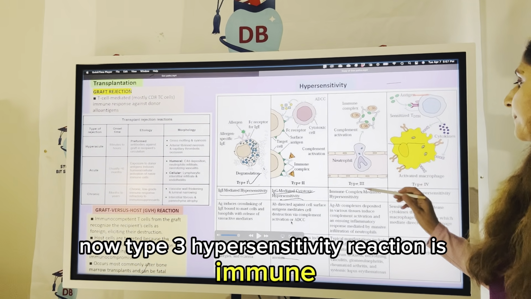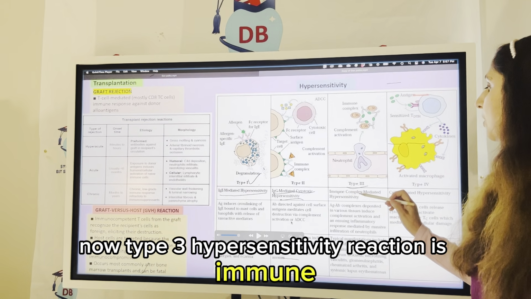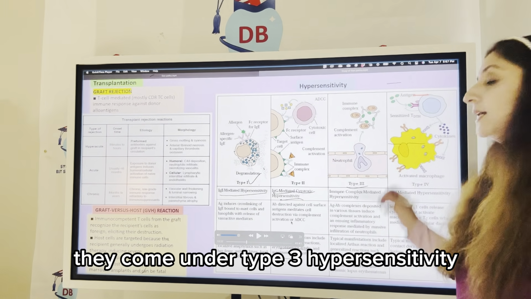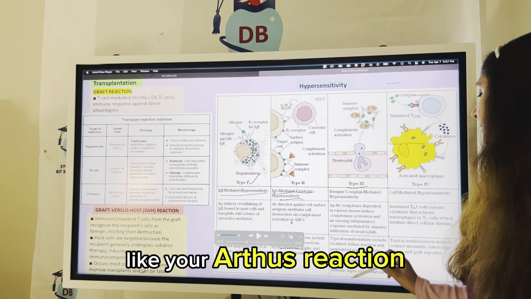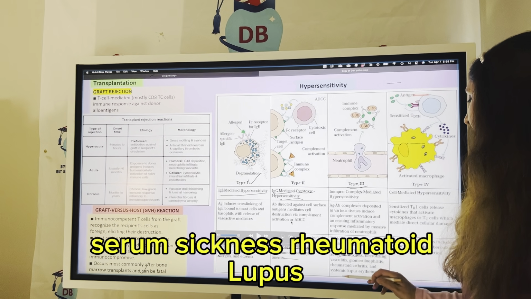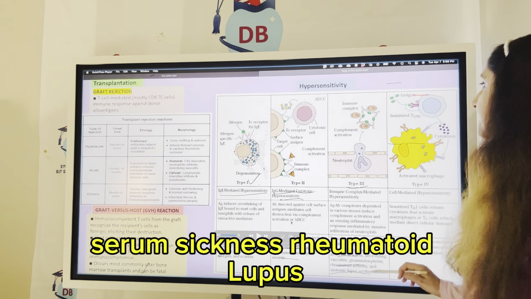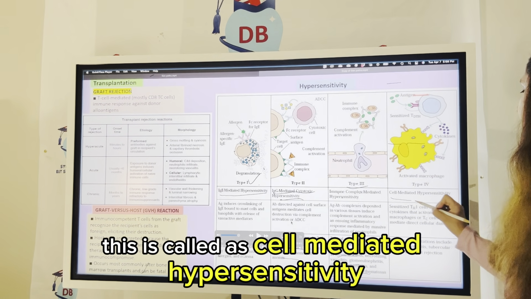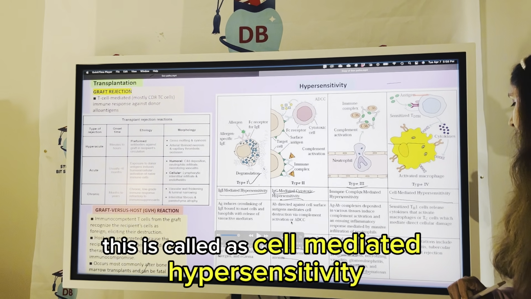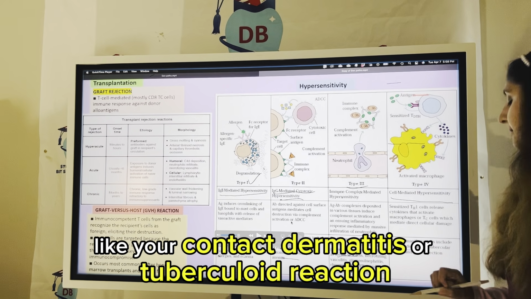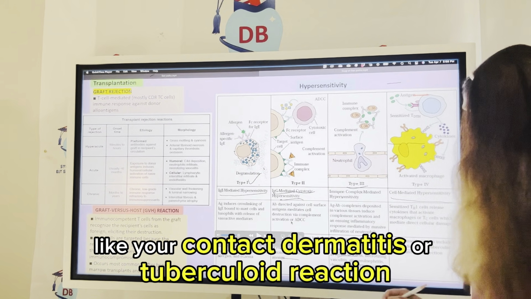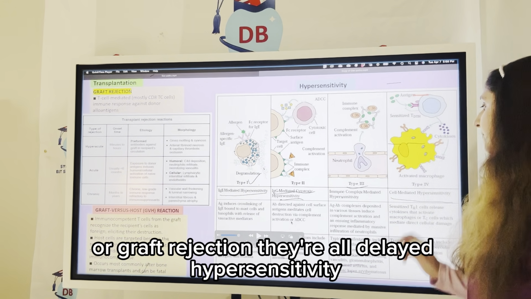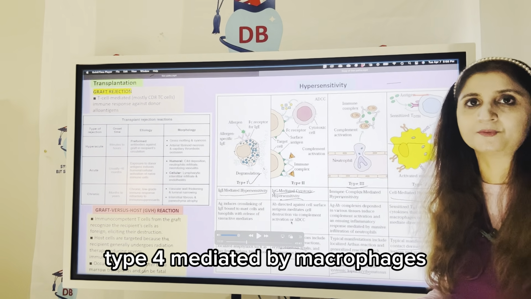Now, type 3 hypersensitivity reaction is immune complex mediated hypersensitivity reaction. So the autoimmune conditions, they come under type 3 hypersensitivity, like your Arthus reaction, serum sickness, rheumatoid arthritis, lupus. Type 4 is the delayed hypersensitivity reaction. This is called cell-mediated hypersensitivity, like your contact dermatitis or tuberculin reaction or graft rejection. They are all delayed hypersensitivity type 4 mediated by macrophages.